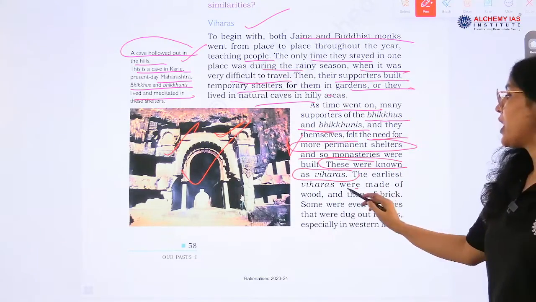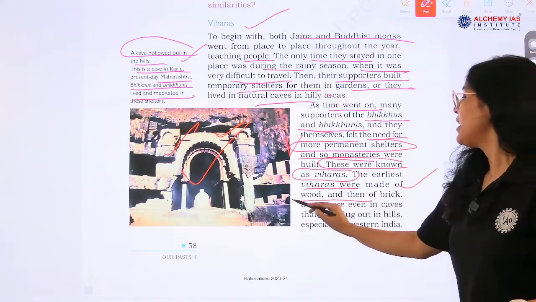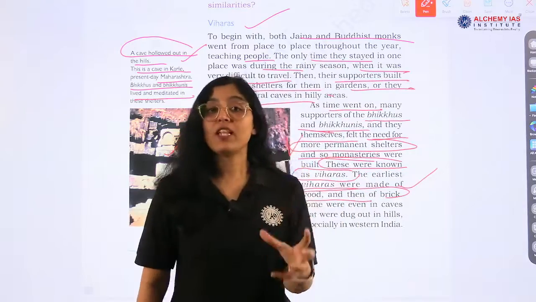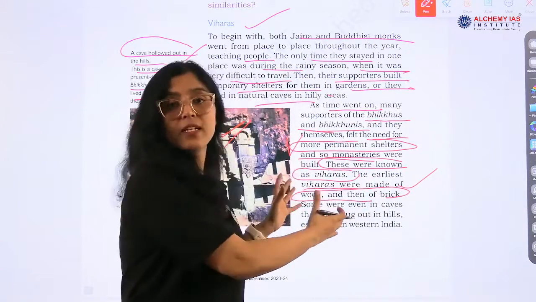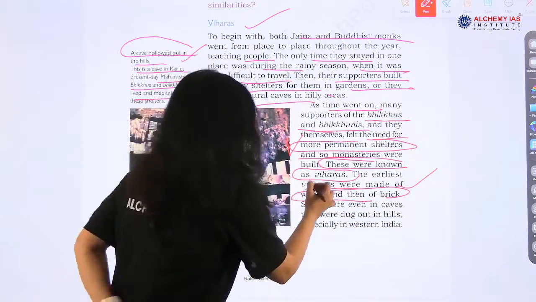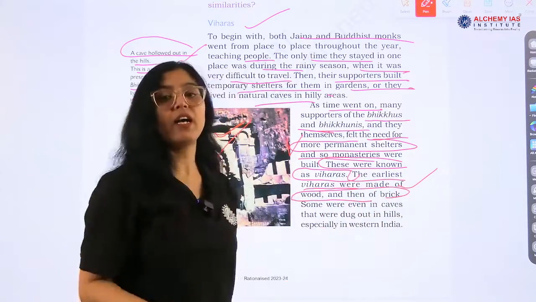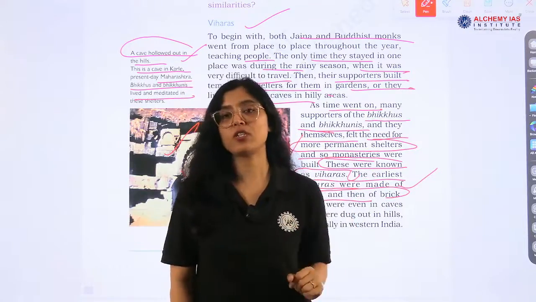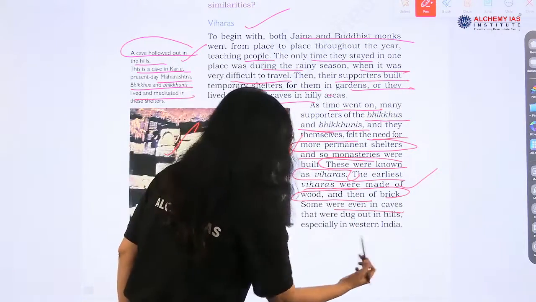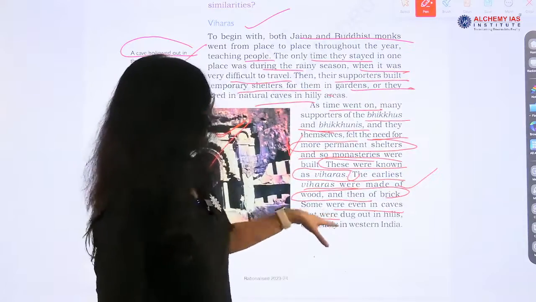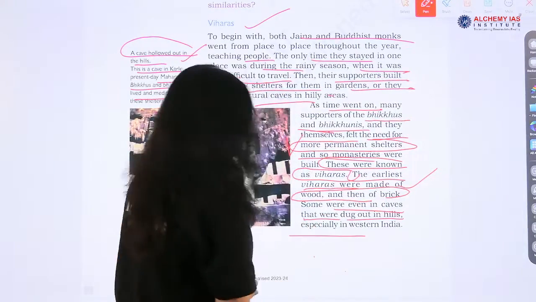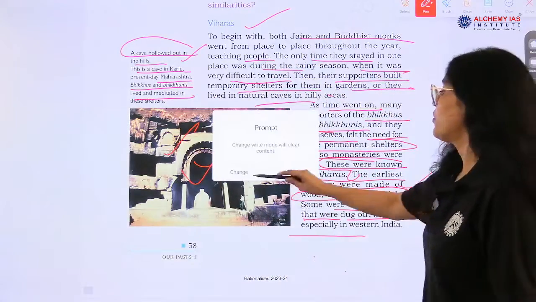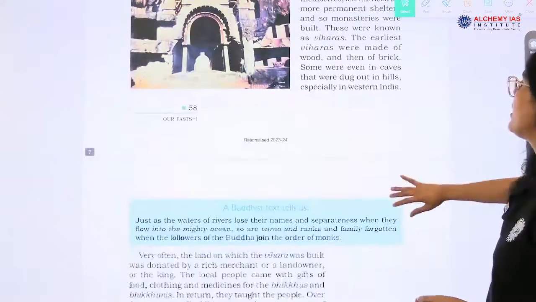The earliest viharas were made of wood and then of brick. Very, very important information. This exact statement could be asked in UPSC, that the earliest viharas were made of wood and then of brick. Is it correct or not correct, right? Okay. Some were even in caves, dug out in hills, especially in Western India, like we see, right? Karle caves is the example. Okay, so they were dug out in hills.